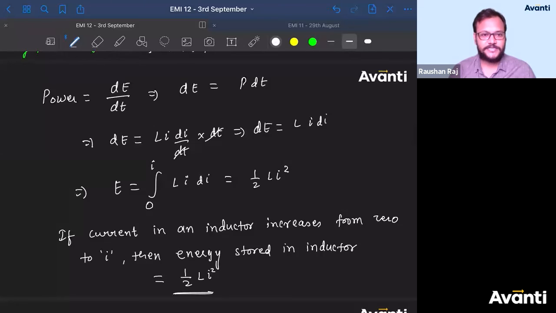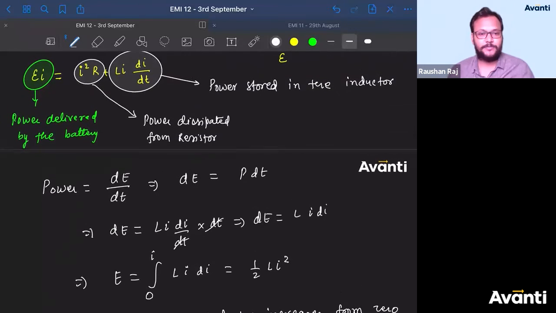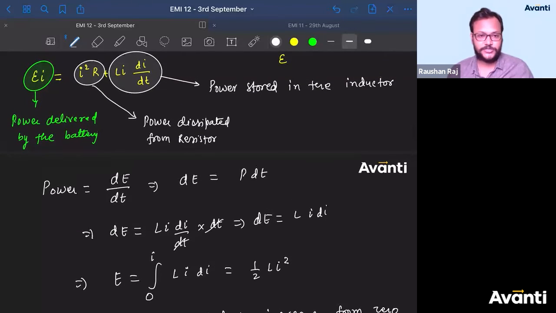Okay. Pranav is asking, heat is dissipated when charging a battery, but why is no heat dissipated when charging an inductor? What is there in a battery? There is resistance. Do we have resistance in a perfect inductor? No. So there will not be any heat dissipation. If you're talking about an ideal inductor, will there be any resistance? No. If there is no resistance, there will not be any dissipation. So whatever energy is stored in this inductor will be the complete energy. Okay? There will not be any loss to it.